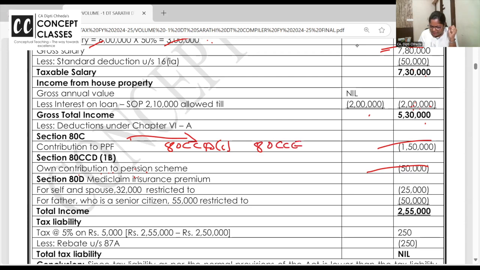That's taught to you in 80 CCE. So already you have put 1,50,000 in PPF. So separately, can we take a deduction up to 50,000 in 80 CCD 1B? Yes. Mediclaim, self spouse and all 25. Others 50. Done. 2,55,000 में 5,000 पे 5% tax आ रहा, rebate.